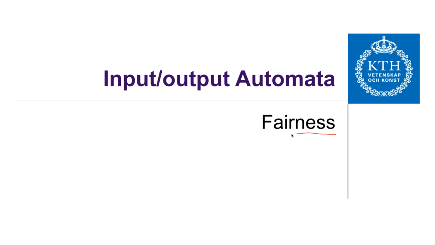We will talk about fairness of executions. We are usually interested only in executions of a composed input-output automaton in which all components get fair turns to perform steps. Each input-output automaton groups its locally controlled actions into tasks.